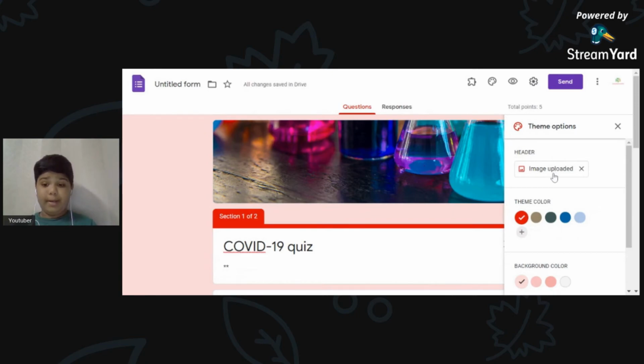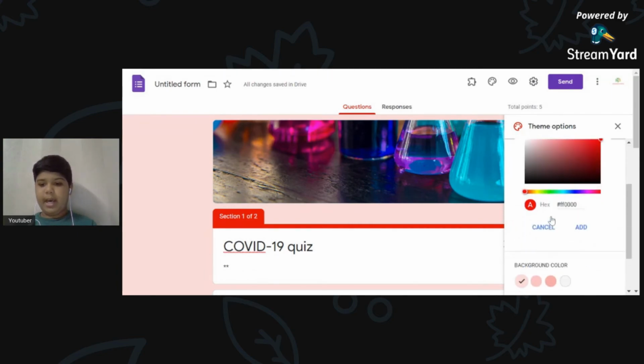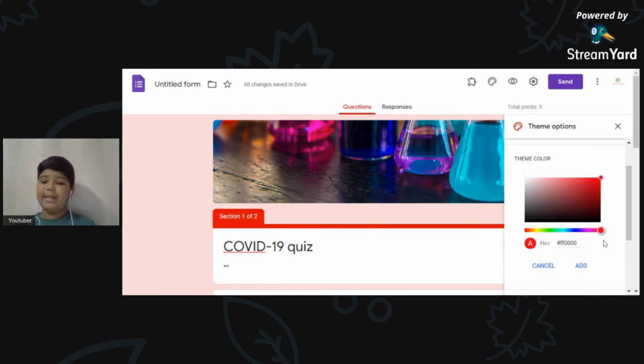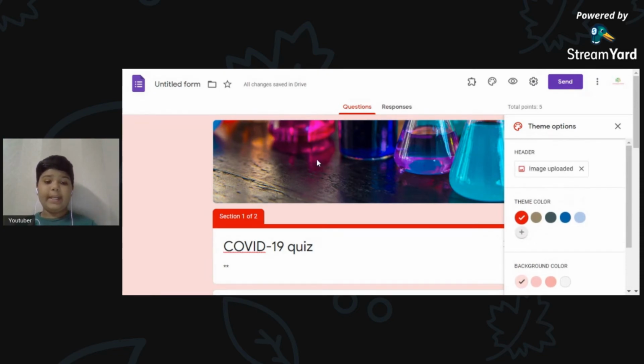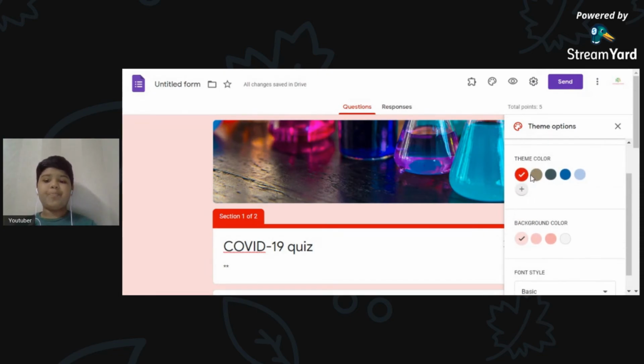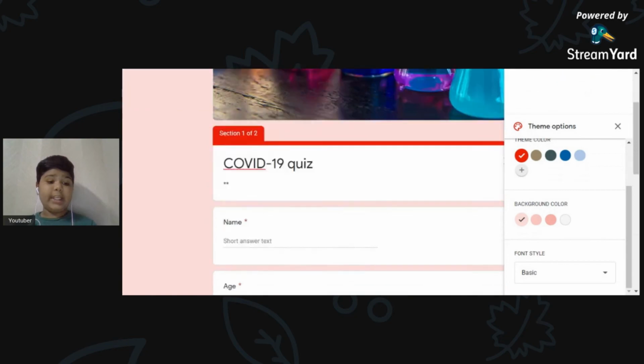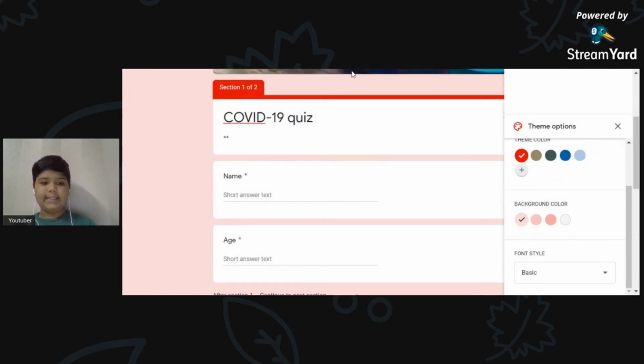After you upload the image, the color choices will be limited. You can add any other color, but it won't suit the particular header image you put. And then you can change these font styles here.